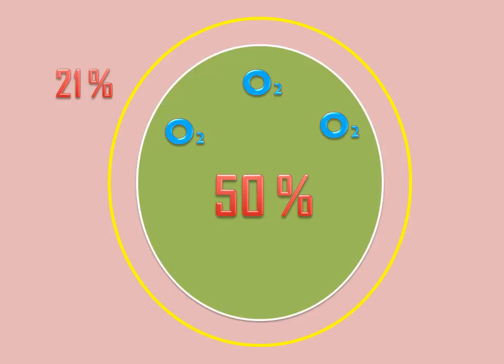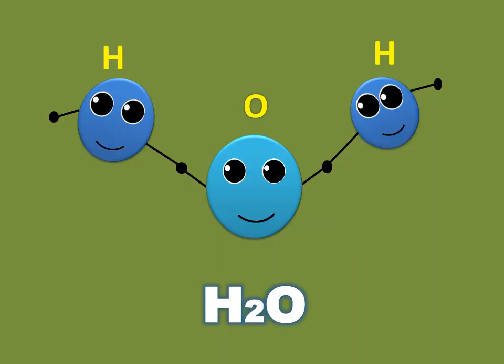Oxygen makes up about 21% of the Earth's atmosphere and 50% of the Earth's crust. And oxygen is one of the atoms that make up water. The water molecule consists of 2 hydrogen atoms and 1 oxygen atom.